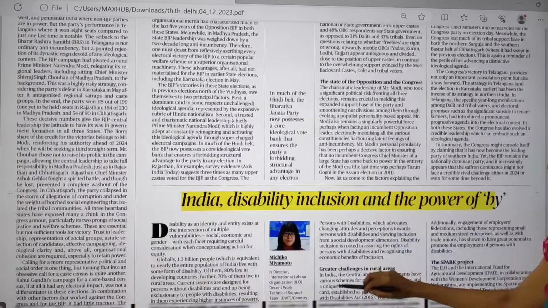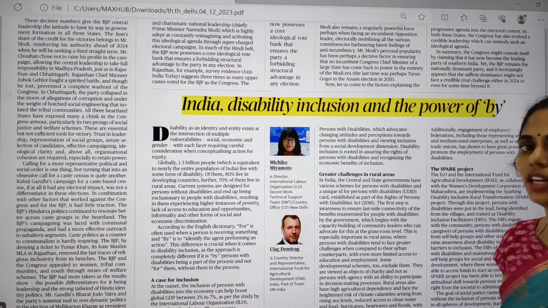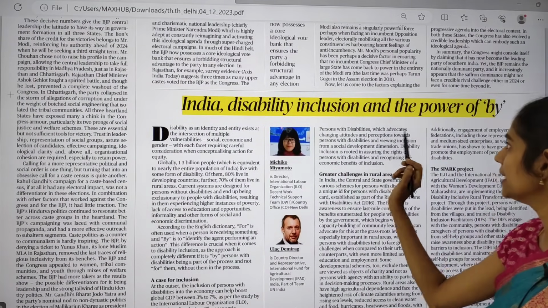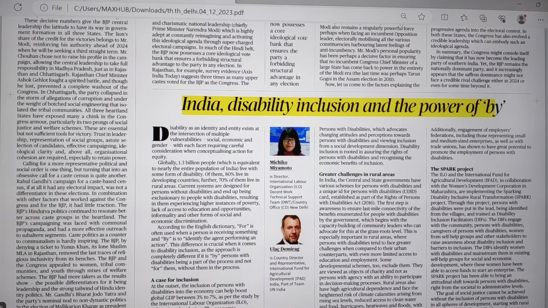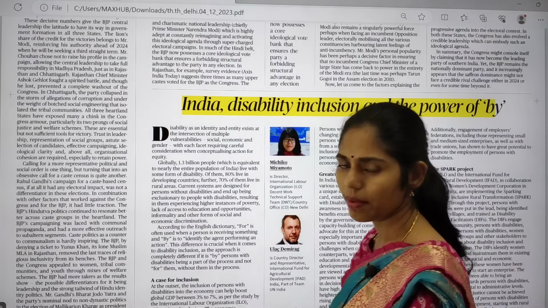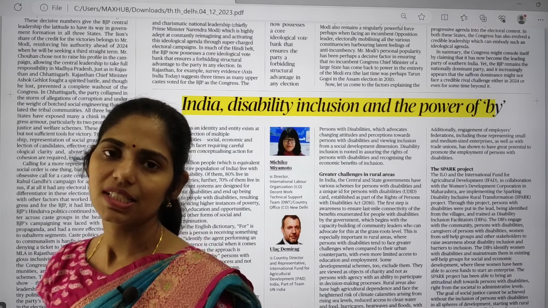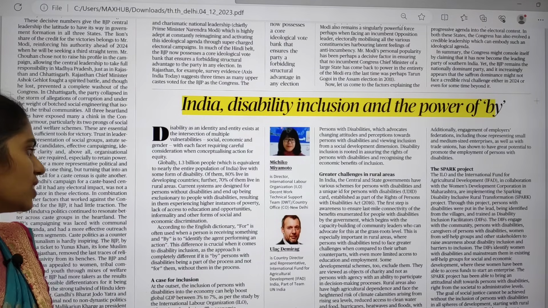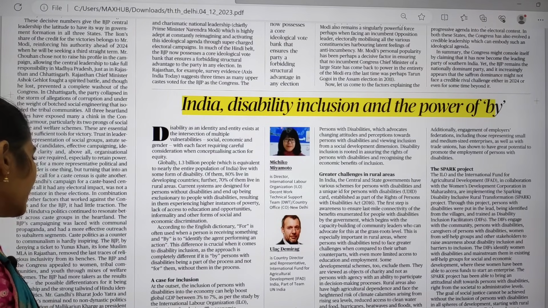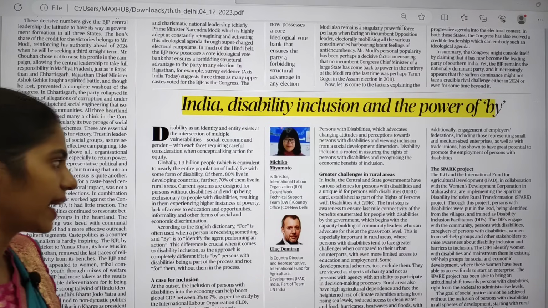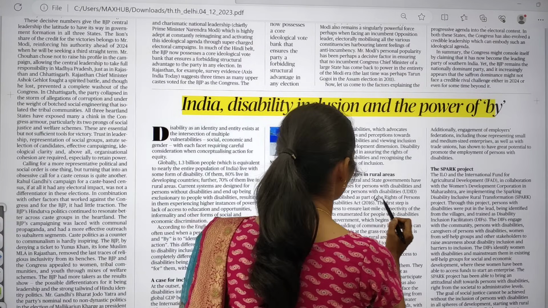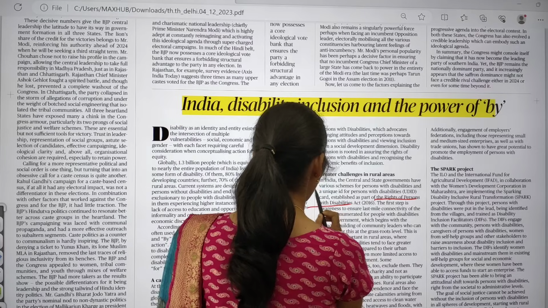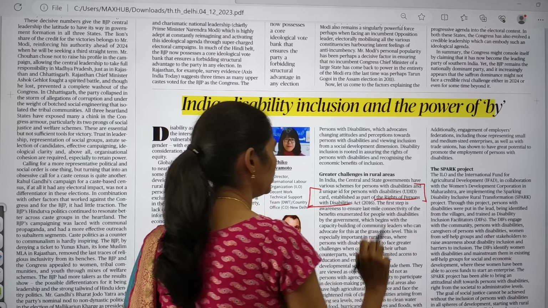Only one article I found relevant: India, Disability Inclusion and the Power of Buy. This article talks about persons with disabilities and the challenges they face. The government already came up with the Persons with Disability Act.